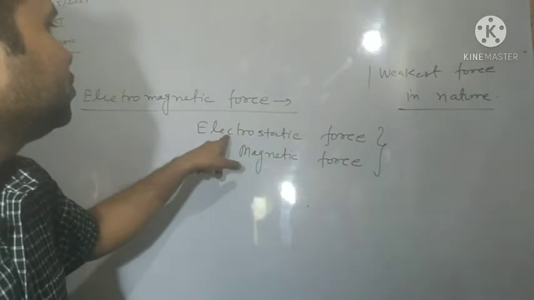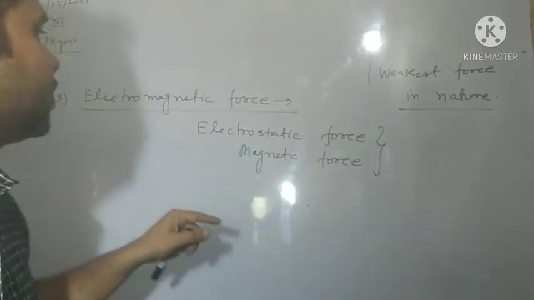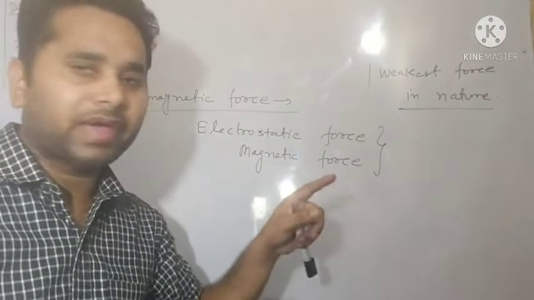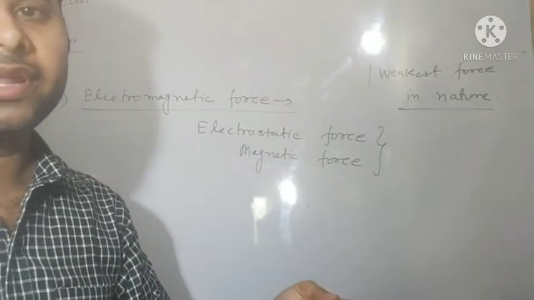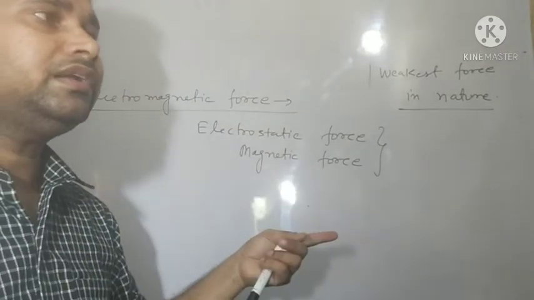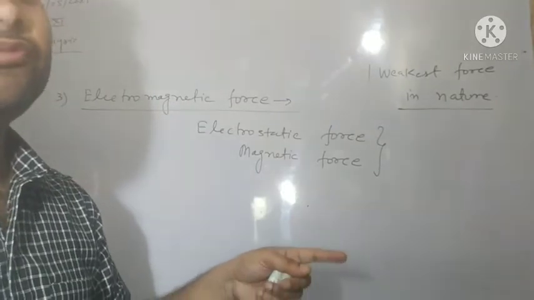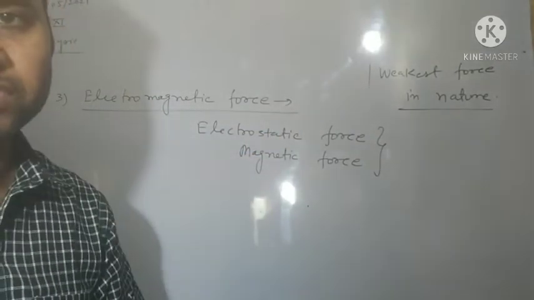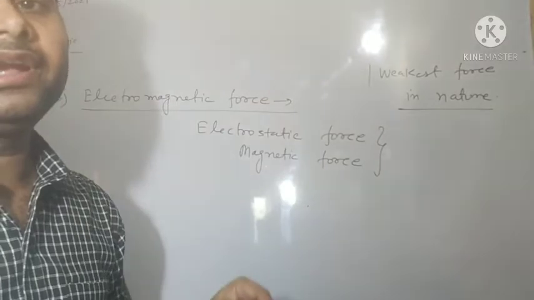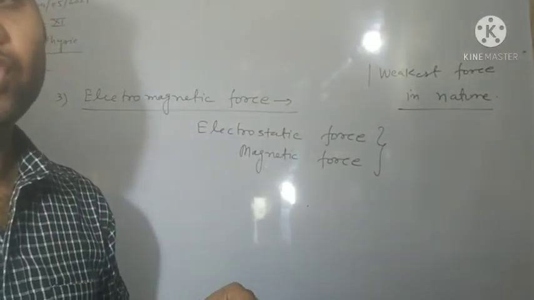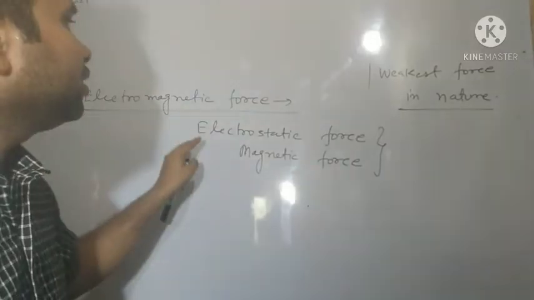Actually, you know that in class 10th you learned how to convert a magnetic field into electric current, and with the help of electric current we can also produce a magnetic field. So both are interrelated to each other. Which two?